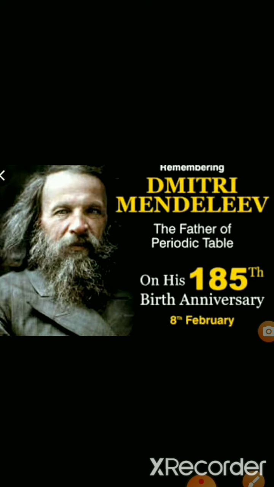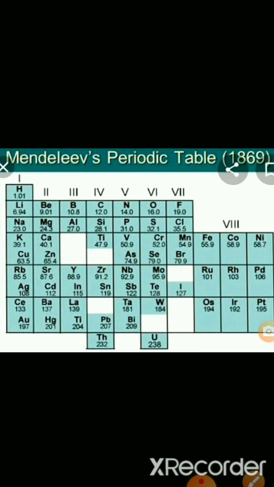So the features of Mendeleev's periodic table are that, first of all, Mendeleev arranged all the known 63 elements in increasing order of their atomic masses, and the vertical columns were called the groups. Here you can see the 1st to 8th columns. These are called groups. So it has 8 groups in this table, and the horizontal rows were called the periods. So there are 7 periods.